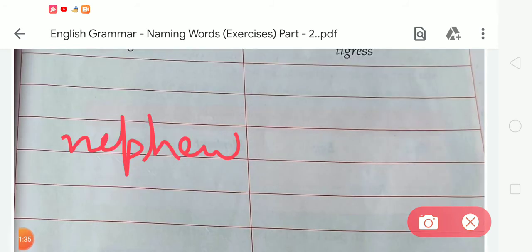N-E-P-H-E-W, nephew. And what is the female version of nephew? It is niece. So you have to write niece here. N-I-E-C-E. Okay, nephew and niece.